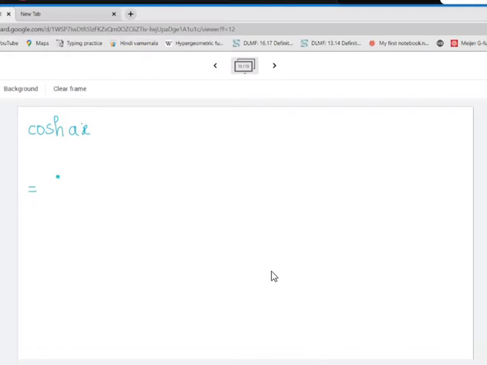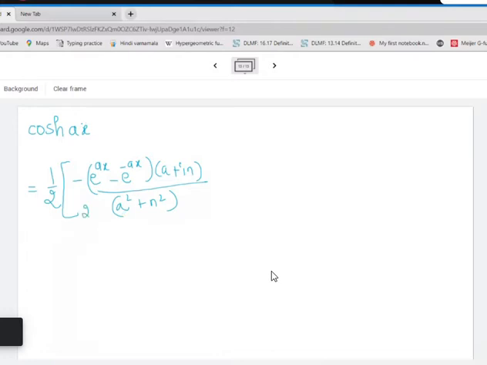So 1 by 2 of e raised to ax. What was the coefficient for e raised to ax? It was minus e raised to ax minus e raised to minus ax multiplied by a plus in divided by a square plus n square. Here there was a 2 pi also. Let us check whether we have written it correct.